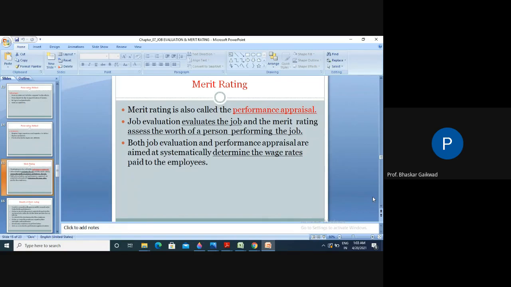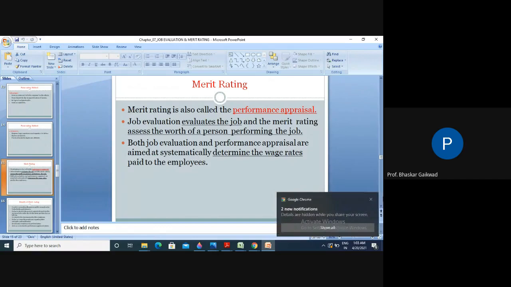Then the second point under job evaluation. It is mainly used for creating a fair and satisfactory wage system or structure. It acts as a base of the compensation system. And what is the importance of job evaluation? Very simple: we can decide the wage system, salary system, incentive system and bonus system. And related to merit rating, what is the use? Deciding the performance.